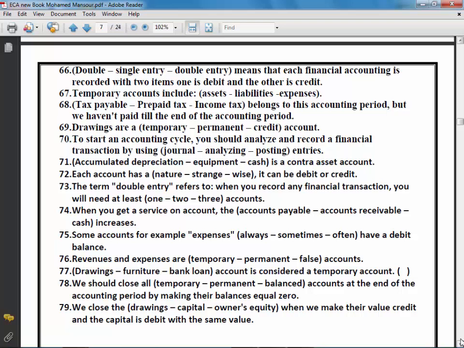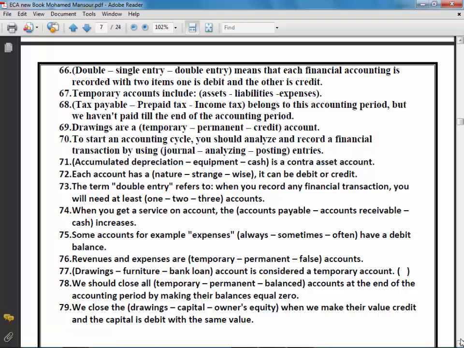Question number 75. Some accounts, for example expenses, always, sometimes, or often have a debit balance? Expenses always have a debit balance. The right answer is always.